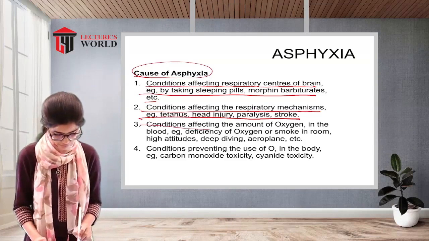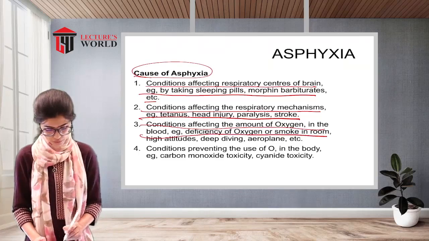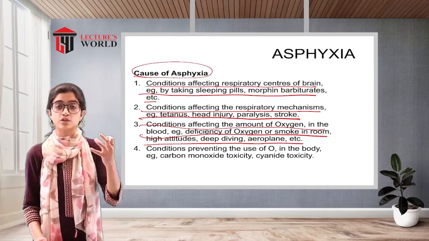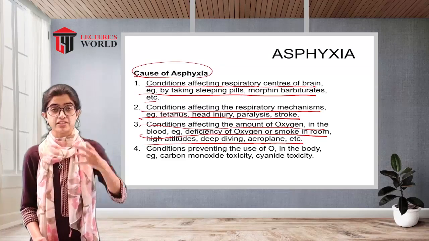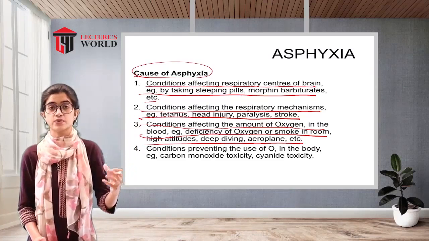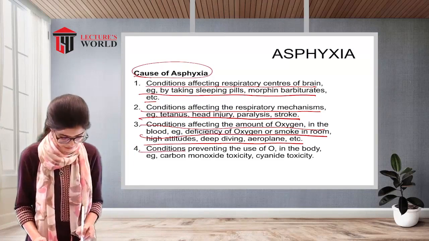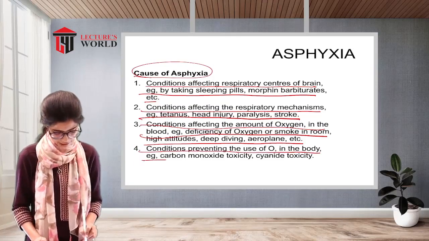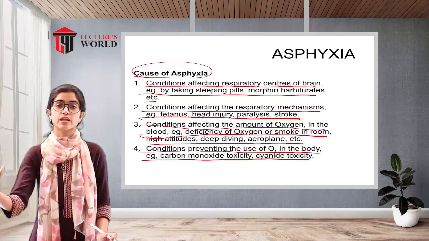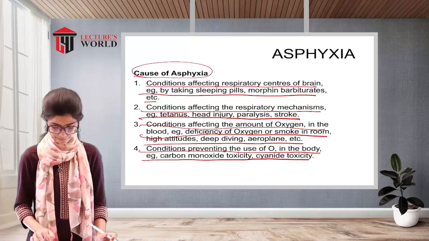Conditions affecting the amount of oxygen in the blood, deficiency of oxygen or smoke in room, high altitudes, deep diving, aeroplane, etc. So if there is an oxygen deficit within the blood, if it is a higher altitude because of climbing, any hiking scenarios or aeroplane, because of that also asphyxia can take place. Conditions preventing the use of oxygen in the body, example, carbon monoxide toxicity and cyanide toxicity. So the conditions which prevent the oxygen from being used within the body, any toxicities, can also cause the asphyxia.